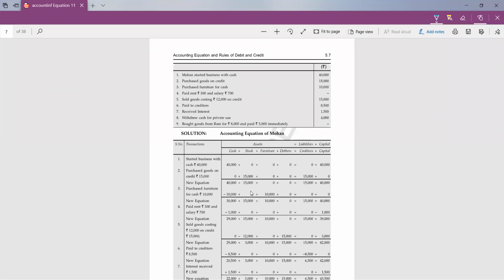Which two accounts, students, fast? Which two accounts? Mohan started business with cash. Whenever we are going to start business, then which two accounts are there? Tell me fast, everyone.